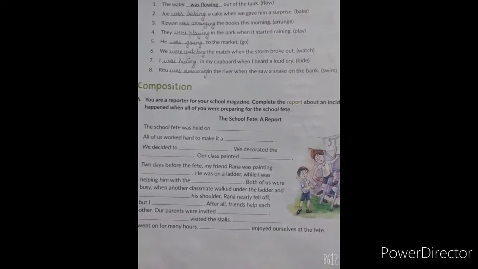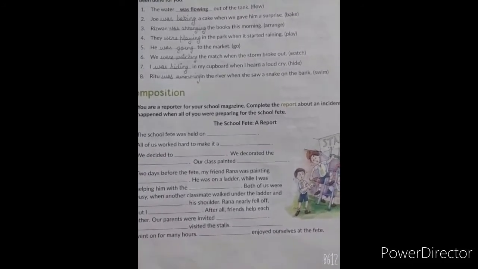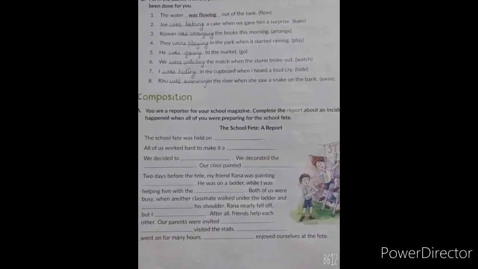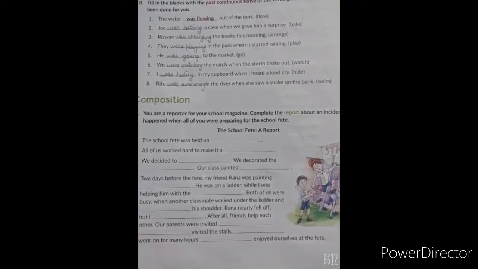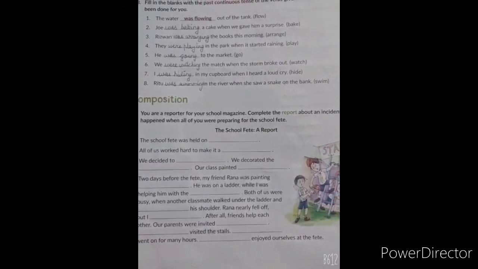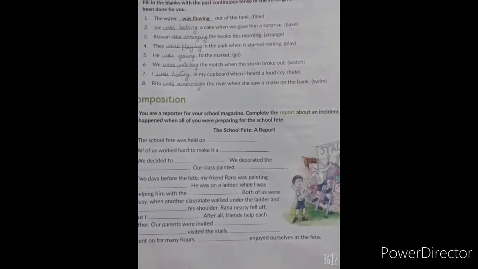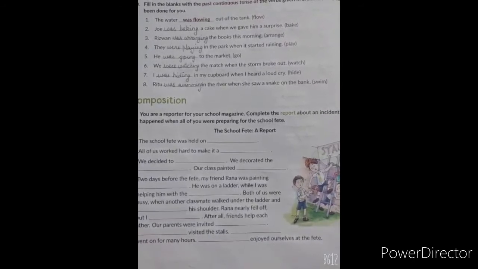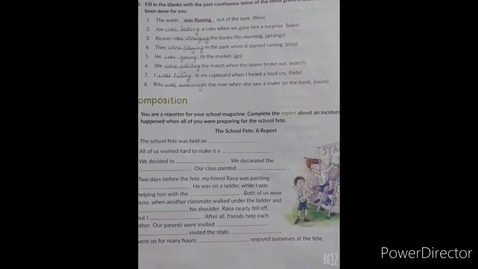So students, I am repeating these answers once again. Everywhere it has been told in the instruction that we have to use past continuous tense. So number 1, done. Number 2, Joe was baking a cake when we gave him a surprise. Number 3, Rezwan was arranging the books this morning. Number 4, they were playing in the park when it started raining.